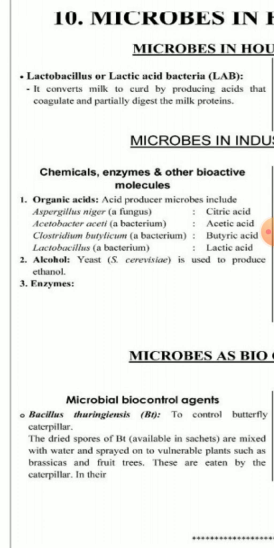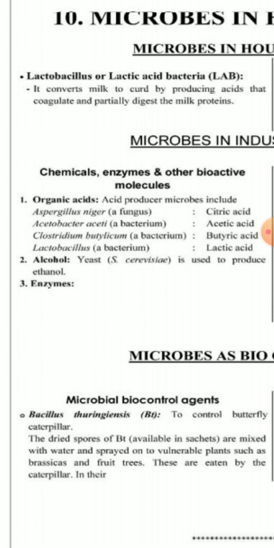Third one is Clostridium butylicum. It is also a bacterium and produces butyric acid. Fourth is Lactobacillus. We know that it is also a bacterium and produces which acid? Lactic acid.